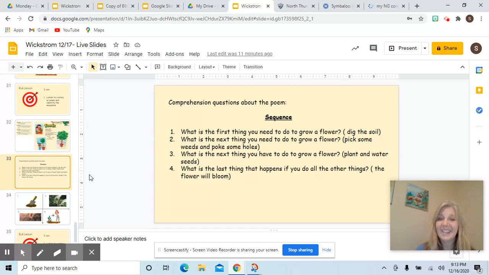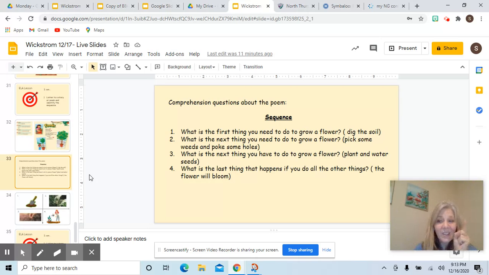Okay. So I made one, and yours probably looks better than mine. But here's the sequence. Dig the soil, pull the weeds, poke the holes and plant the seeds. And then the last step was to water it to make it grow. So go ahead and do your sequence, and then you can go back and tell yourself the sequence just the way I did it. All right.